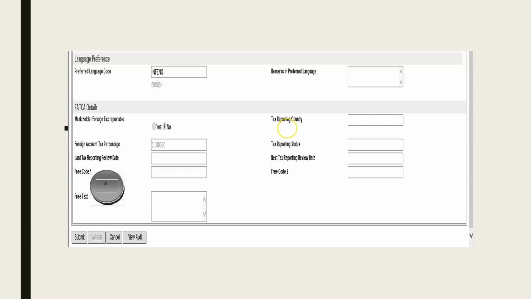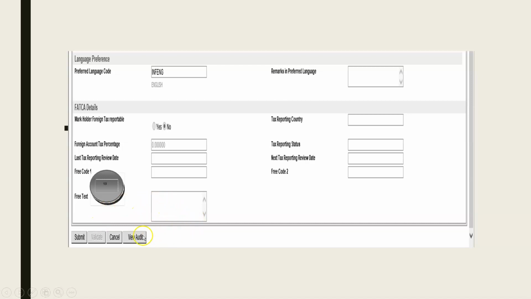FATCA details. Now this is also important. This has to be entered. FATCA is the Foreign Account Tax Compliance Act. This is generally a treaty between the US federal government and the Indian government, wherein any US citizen is liable to pay taxes while working in India. In the USA, we have to report it to the USA itself. This is an MOU signed between the two countries. I think you all know this. We enter these FATCA details here, and finally we submit.